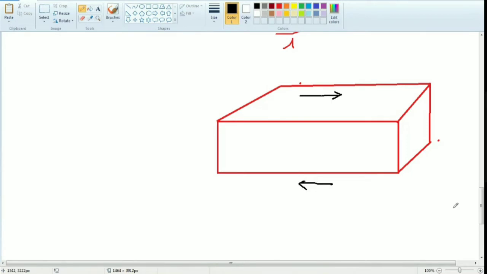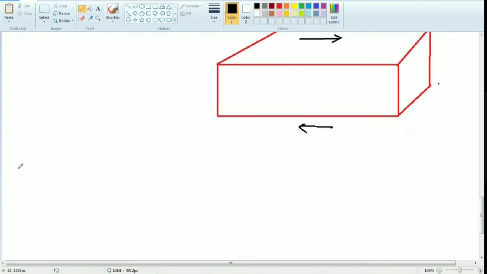So at that time we are not pulling or pushing. Understand the concept properly, ma? We are not pushing or pulling. We are not compressing. We are not applying the tensile load. What we are doing is applying the load tangentially along the surface. The tangential load is called a shear load. SHEAR.